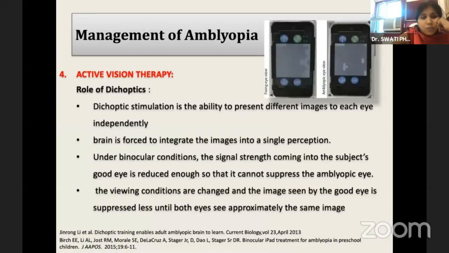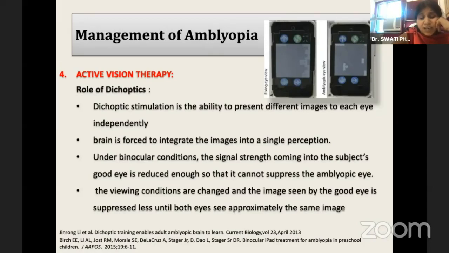The role of dichoptics is also coming in in a big way, because the major advantage of dichoptics is that both eyes are stimulated at the same time. So the amount of binocular interaction that is possible with the dichoptic therapy is not possible with the monocular therapy. And that's one reason why it is now preferred more for amblyopia management as compared to monocular therapy.